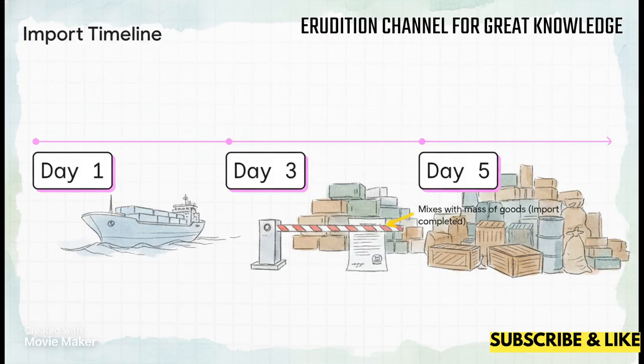Think about the journey of the goods. Day 1, the ship crosses the territorial waters. The import has commenced. But that's not the taxable event. The taxable event is actually reached when the goods hit the customs barriers and the bill of entry for home consumption is filed. That specific intersection, physical location at the barrier, plus filing the paperwork, that is the exact moment tax liability is locked in.